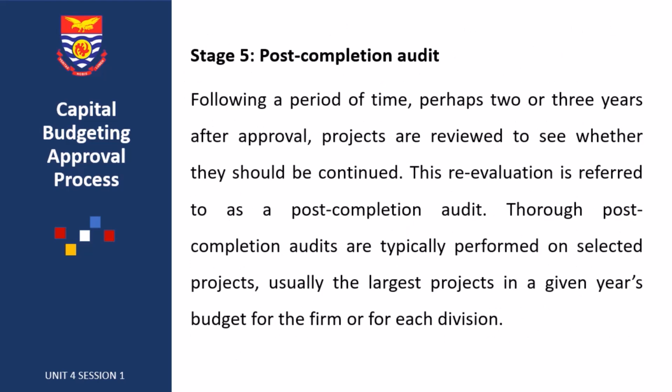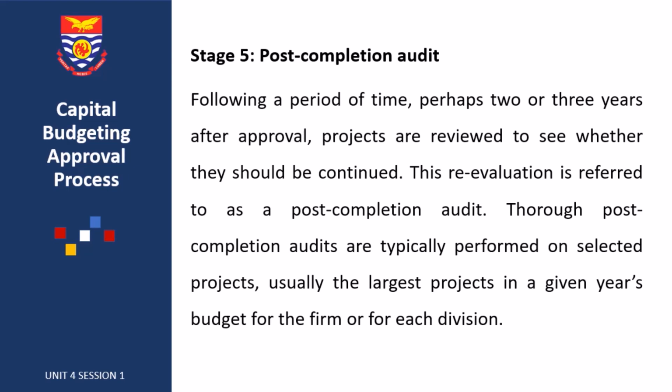We have stage 5, which happens to be the last stage. This is the post completion audit. Following a period of time, perhaps 2 or 3 years after the project has been approved, projects are reviewed to see whether they should be continued. This evaluation is what is termed the post completion audit. Even though the project has been completed, as time goes on, you have to review the project to see its performance and whether it should be continued in the future.